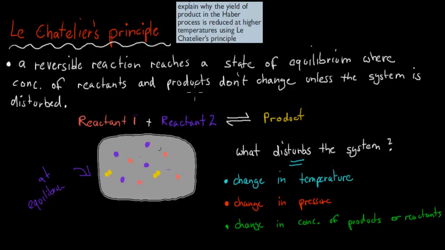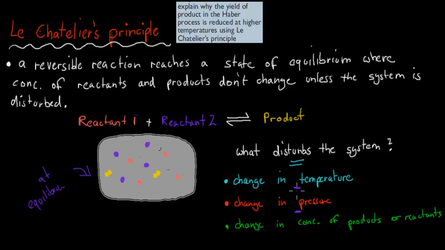But what Le Chatelier's principle says is there are ways we can disturb this. There are ways we can basically interrupt this standoff. The 3 ways that we can do it are by changing the temperature, changing the pressure, or changing the concentrations of products or reactants. And when it comes to the Haber process, we actually use all 3 of these. We manipulate all 3 of these to get maximum yield.